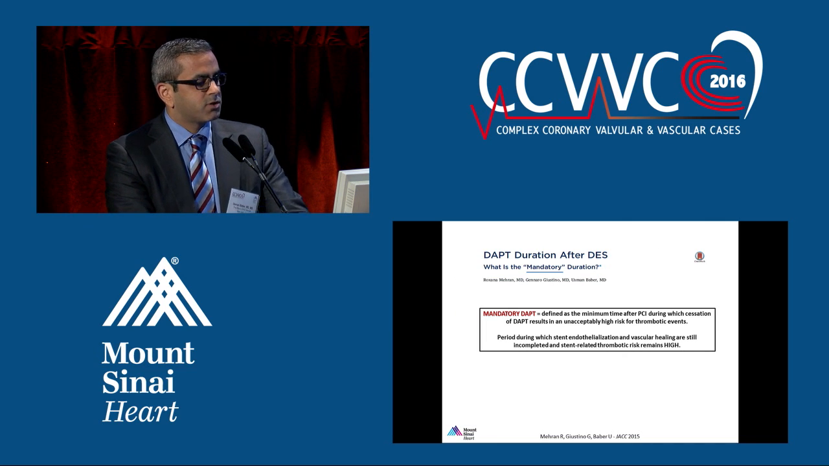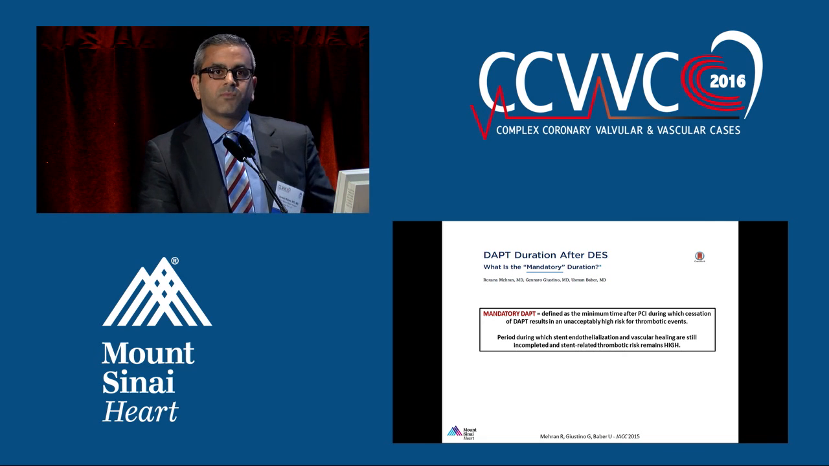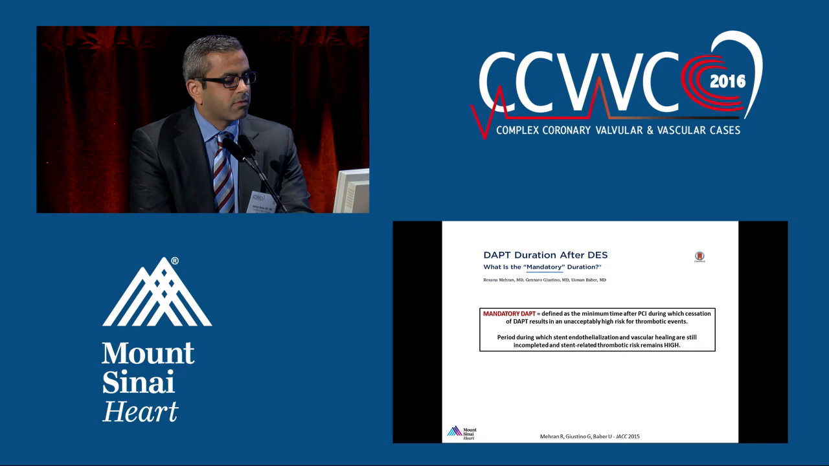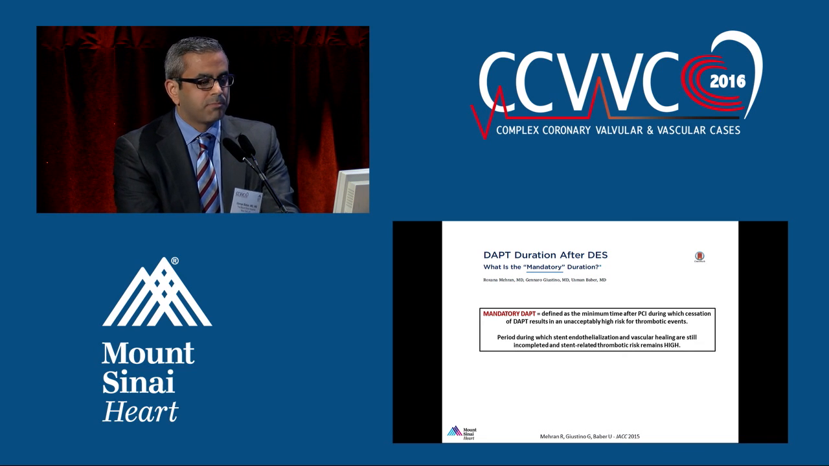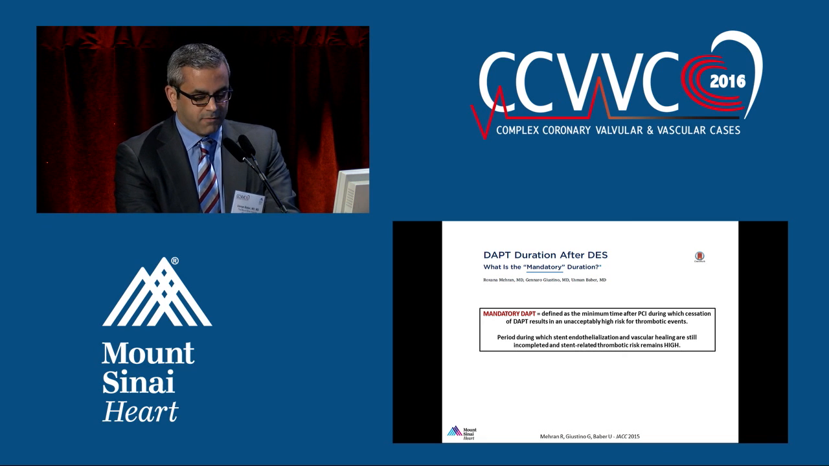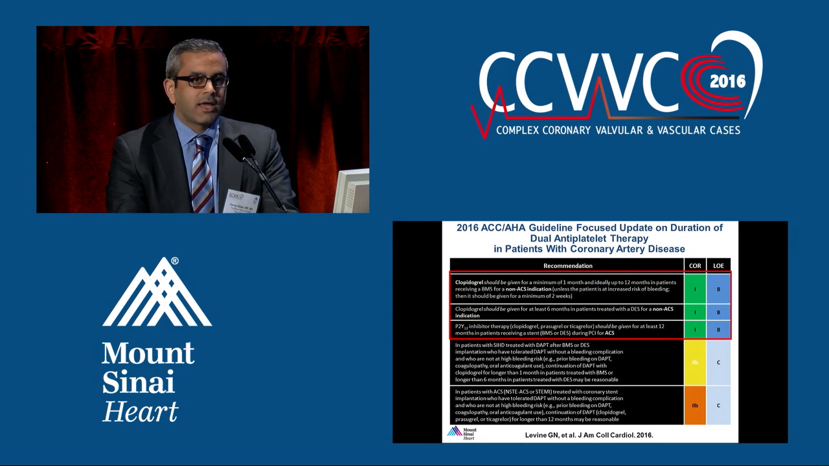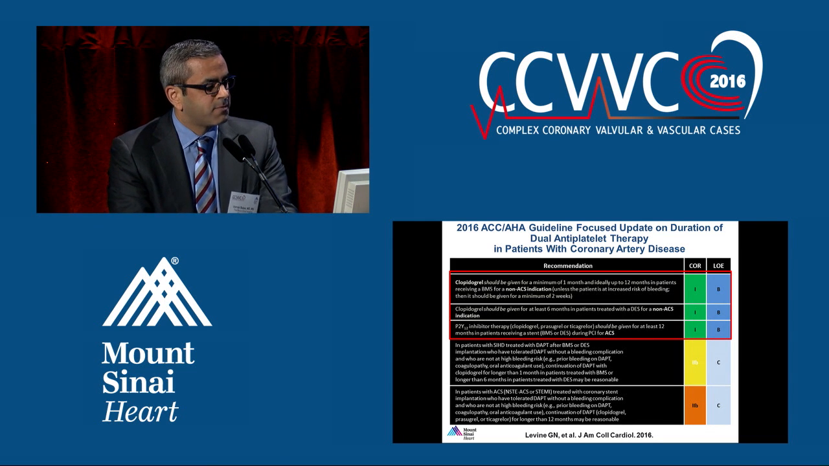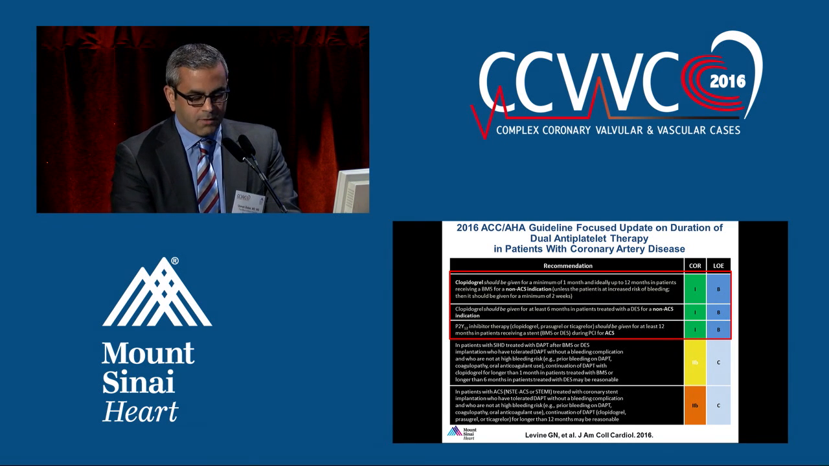And so we have now introduced other terminology in this lexicon, which has to do with the mandatory duration. In other words, what's the shortest duration of dual antiplatelet therapy that we need to expose our patients to, to ensure that they are not going to experience any early thrombotic events. And the guidelines have come to an agreement on this in line with our European colleagues, and have said that really the duration is probably 6 months. That's how long we really need to give patients, particularly with newer generation stents in the absence of ACS, in order to make sure they don't suffer any early thrombotic events.